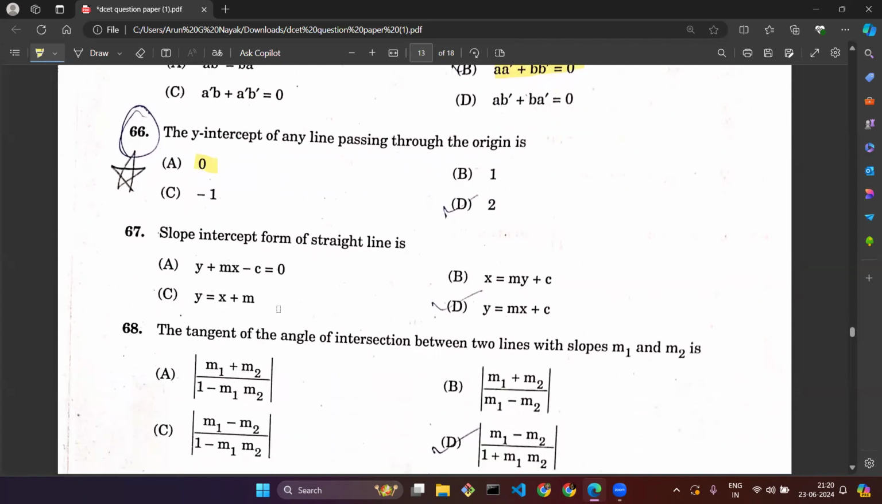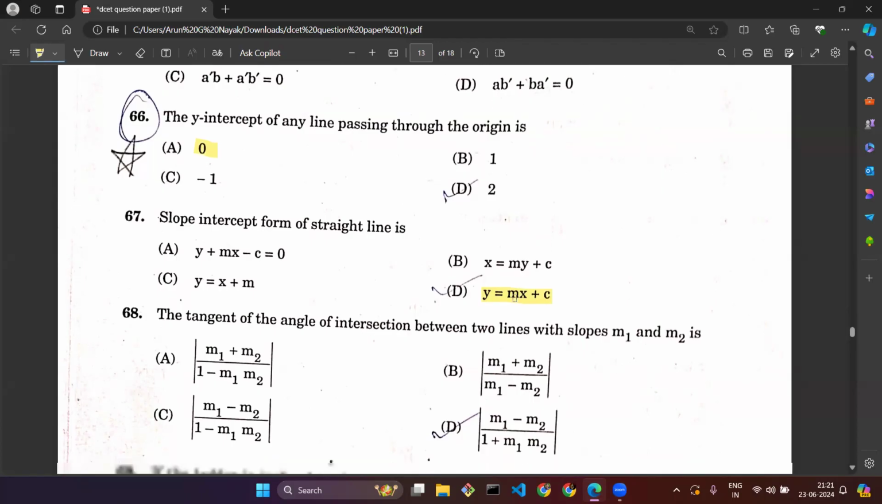Slope intercept form of straight line is. So given a straight line, what is the slope intercept form? Or they are directly asking what is the formula for a slope. So for this question number 67, the correct option is y equal to mx plus c. This is a very standard formula for any straight line with respect to y-intercept, slope, x coordinates. For all the purpose, we will be using this standard formula. So be thorough with these kinds of formula.